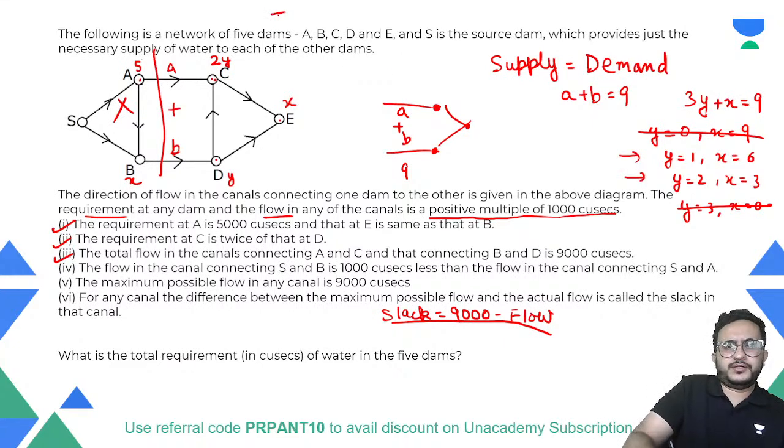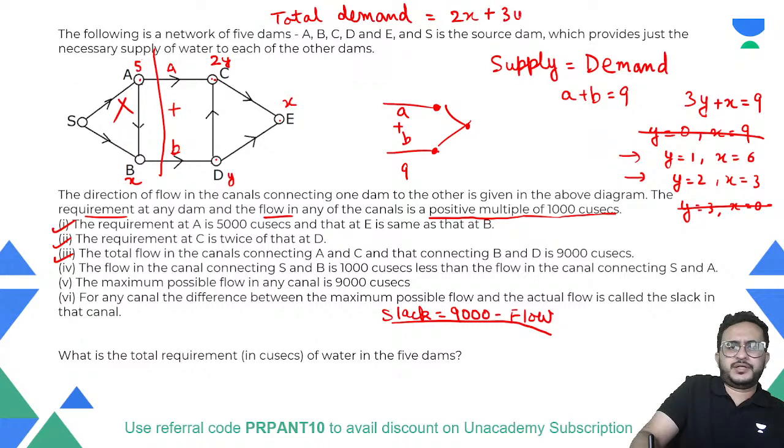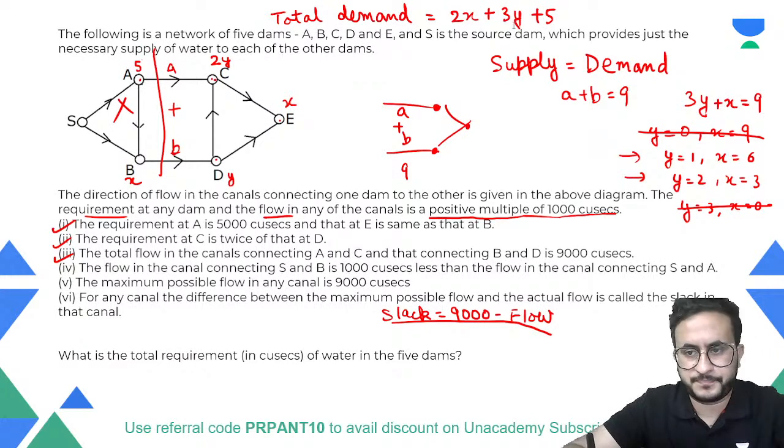What is the total demand कितनी हो जाएगी? What is total demand actually? That is 5 plus 2x plus 3y. 2x plus 3y plus 5. Total means ये grand total की बात कर रहे हैं. A plus B plus C plus D plus E.